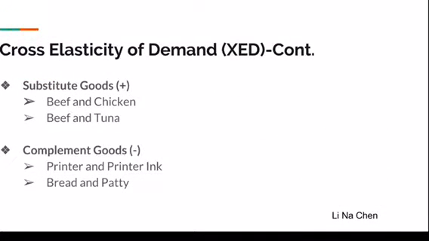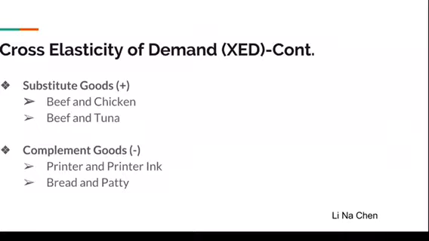XED can be separated into two groups, substitute goods and complement goods. For substitute goods, as the price of one product rises, the quantity demanded of the other rises as well, giving a positive value for XED. This is because consumers will substitute the more expensive product with another similar and less expensive product.